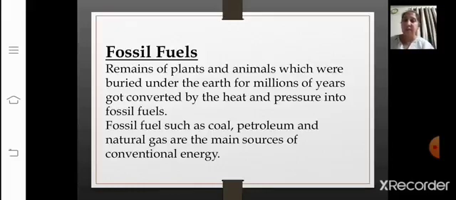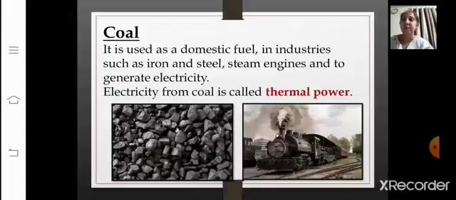The reserves of these minerals are limited, right? Whereas the rate at which the growing world population is consuming them is far greater than the rate of their formation. This is what we discussed before also at the time of conservation, correct? So these are likely to be exhausted soon. Now in fossil fuels, I told you we have coal, petroleum, natural gas, and hydropower. We will be learning this in detail in fossil fuels right now.